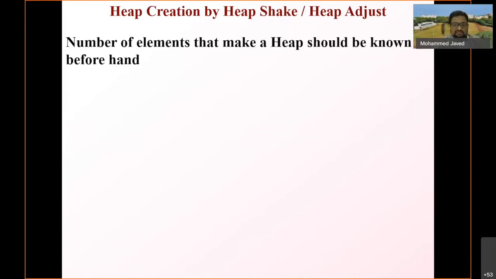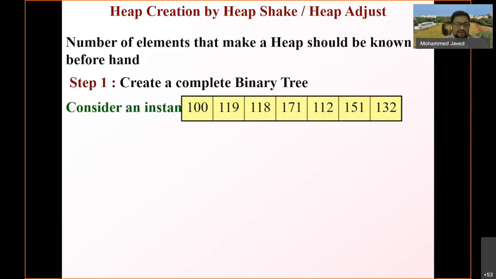And so now the algorithm starts. Heap creation by heapify or heap adjust. Here the problem is to create a heap by heapify or heap adjust. The number of elements that make a heap should be known beforehand in this case. And what is step 1? Step 1 is to create a complete binary tree.